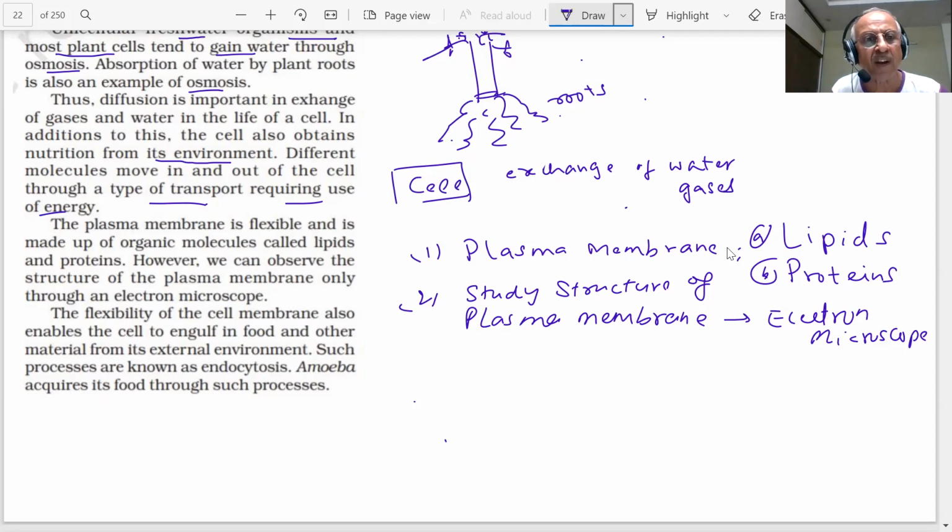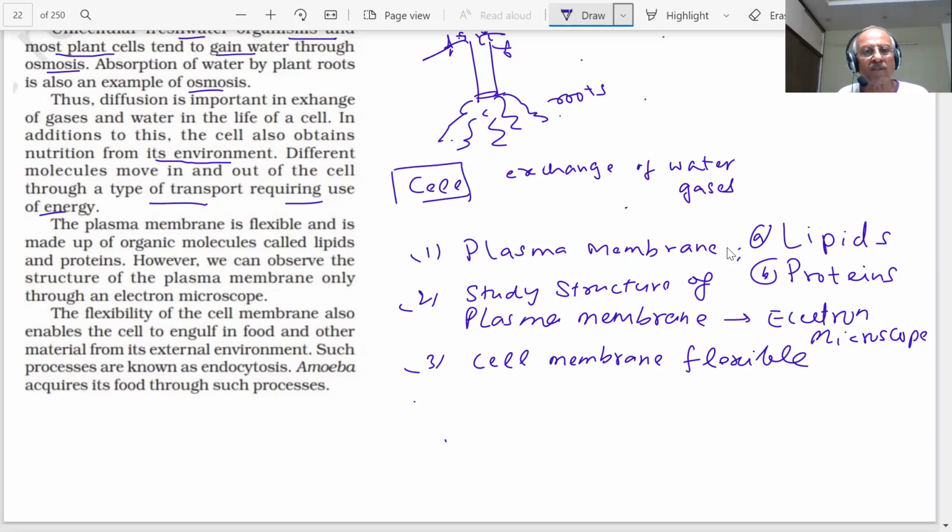The flexibility of cell membrane also enables cell to engulf food. What we are saying, the cell membrane is flexible. What will happen? It can change its shape. The result of that is that it enables a cell to engulf food and other material from external environment. Such processes are known as endocytosis.